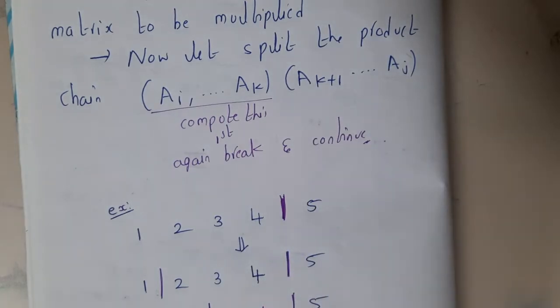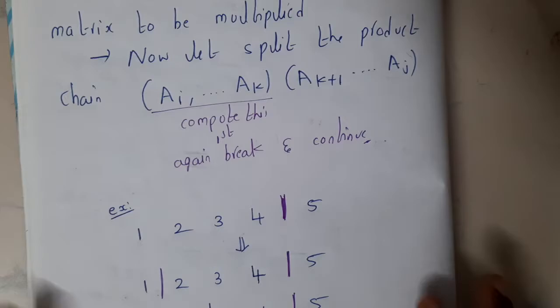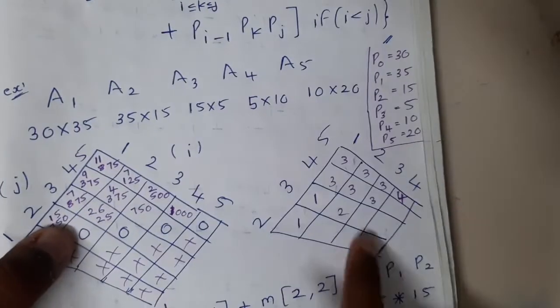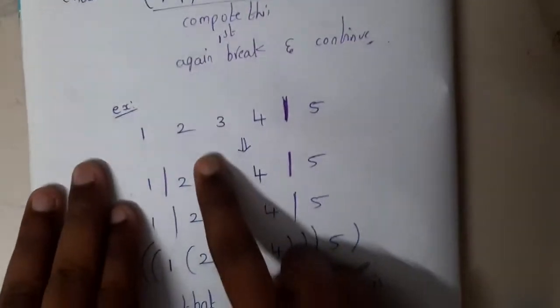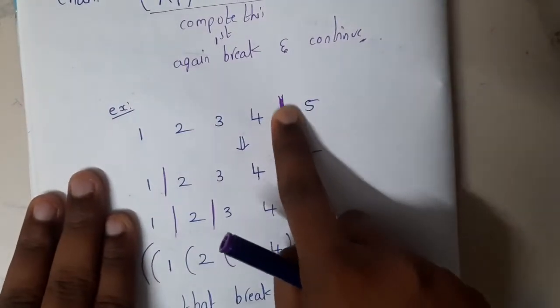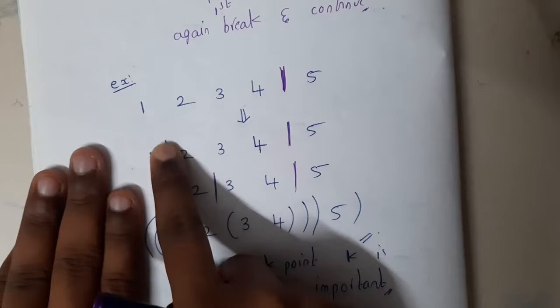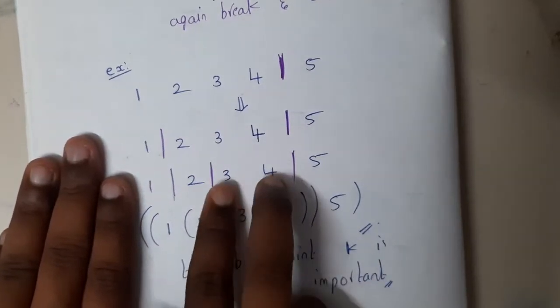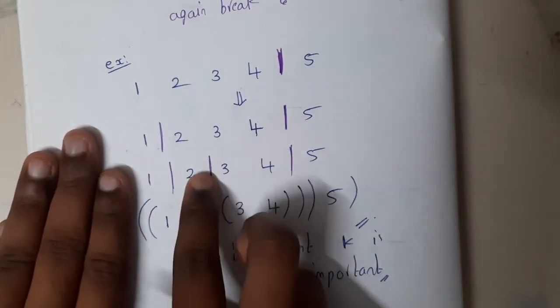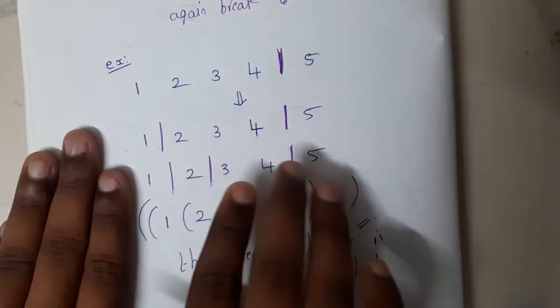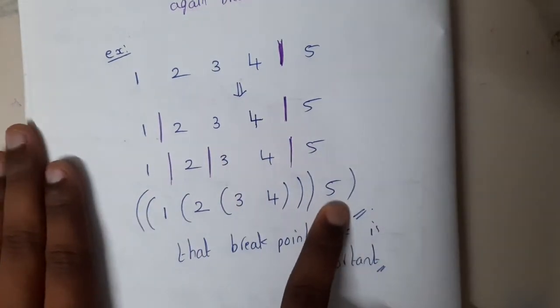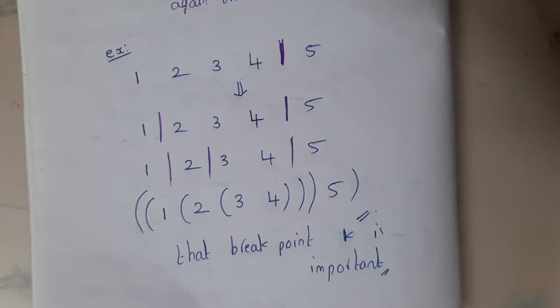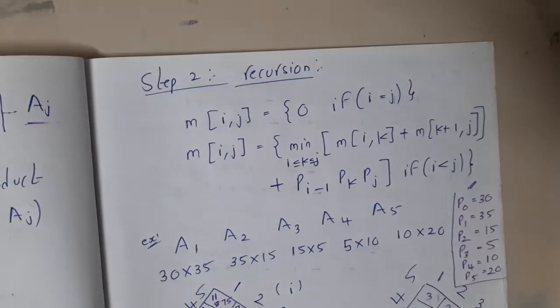Now your question will be, how can we find the K value? To find the K value we need to follow a process. Don't get scared, we'll be discussing it. Assume that first you got the K value here, at the next step you got here, and in the next step here. At the end these two will be multiplied first, then this result with this, and this whole result with this. That's how you will identify it, guys. Initially it might be a bit complex to understand, but please bear with me. It's really easy.